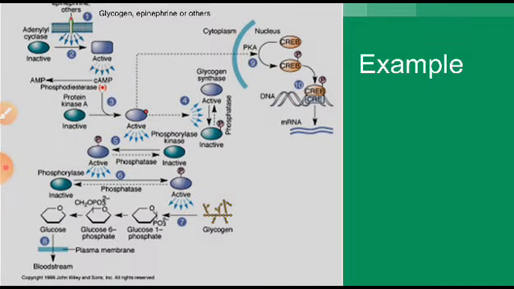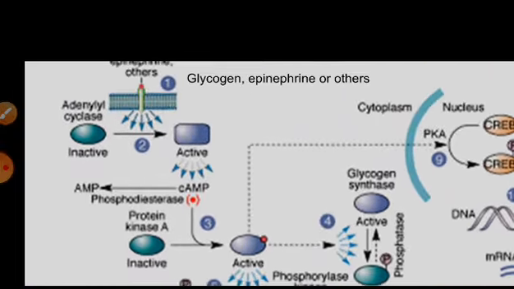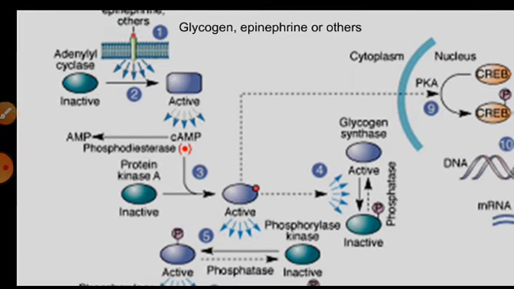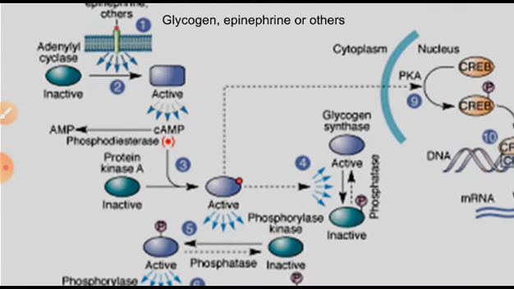Now, here is a very good example to understand the physiological actions of cAMP and the cAMP pathway. Just look at it here, you will understand very well. You see, if there is epinephrine or glucagon or any other agonist binding on the receptor, then what will happen after the receptor activation?